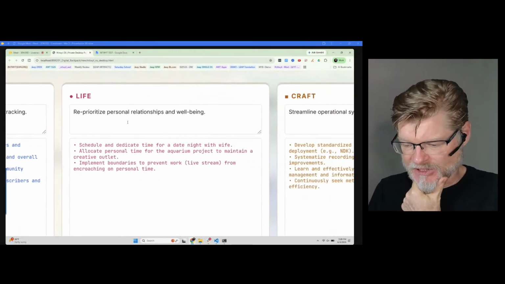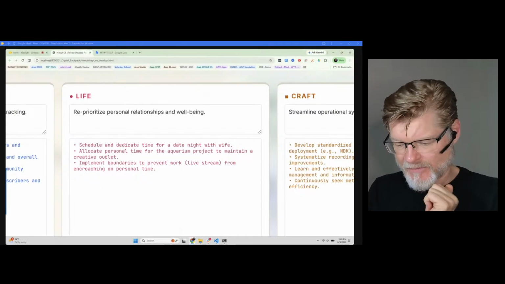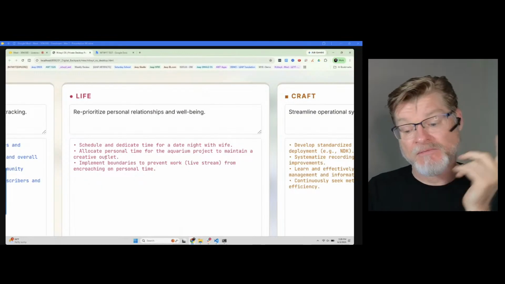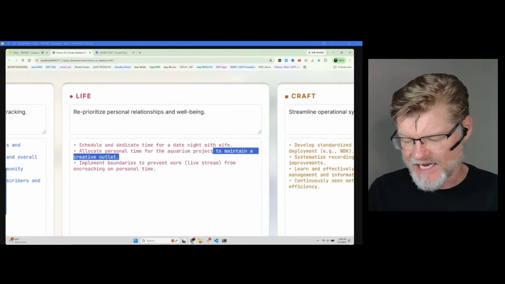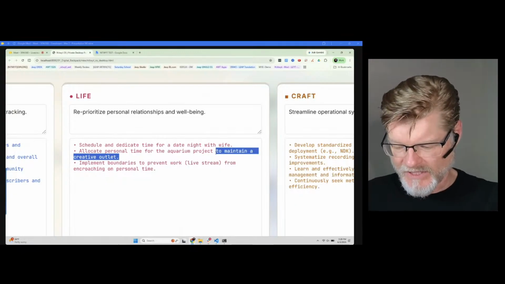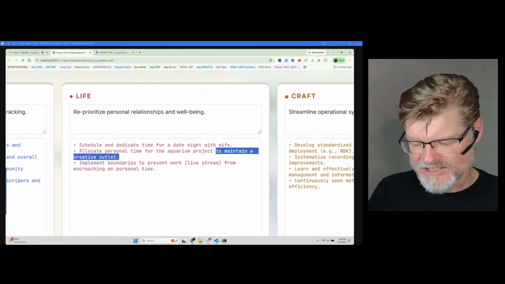All right, reprioritize personal relationships with well-being, schedule dedicated time for date night with wife. Yay. Allocate personal time for aquarium project and maintain creative outlet. Yes. Which is interesting because I didn't say that part. I just got an aquarium project I want to work on. And it was like, oh, maintain creative outlet, which is true. It's why I want to do it. So I like the anticipation there.